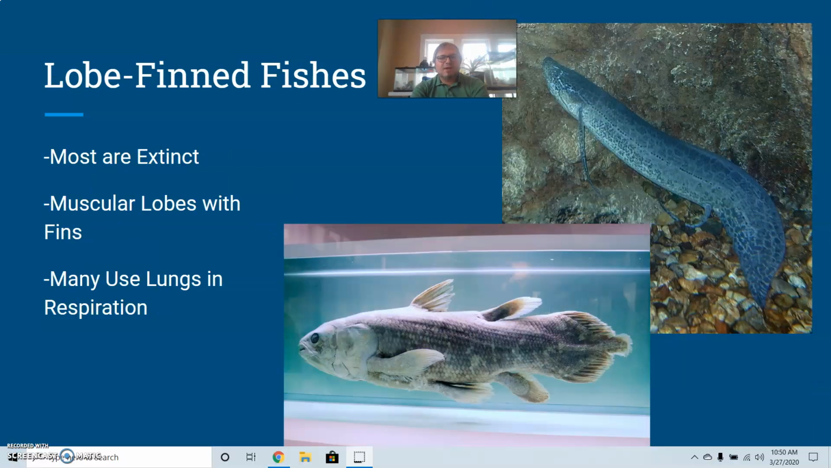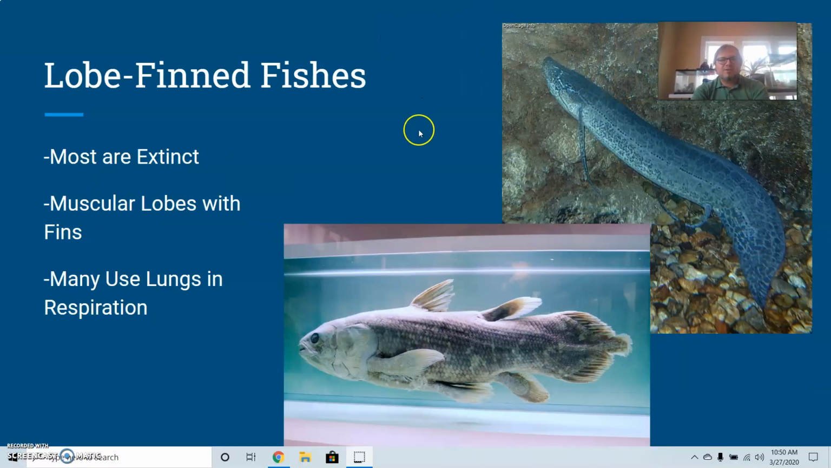The other group that we're talking about then is lobe-finned fishes. So this is the one where most of them are extinct, but there are a couple of remnants here on Earth. The ones that are left are mostly lungfish and coelacanths. So that's really all that we're looking at now in terms of lobe-finned fish that are alive today. They have muscular lobes with fins, and it's a little bit more obvious here on our coelacanth. But if you look at the way that these parts function and where they're located, this is where we're starting to look at the transition between fish to amphibians.